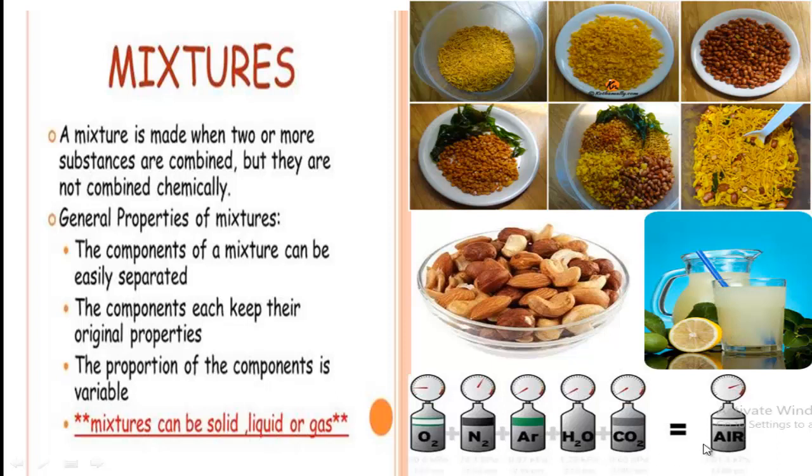Now here, this is air, and you know that air contains different types of gaseous substances, that is oxygen, nitrogen, argon, water vapor, carbon dioxide. So we can say air is a mixture of different gaseous substances. So my dear students, I hope you clearly understand about the mixture.